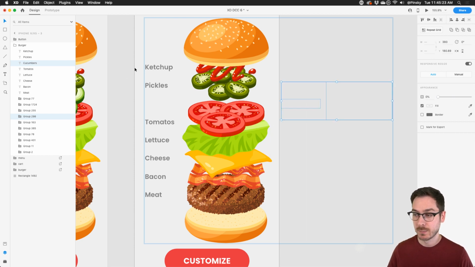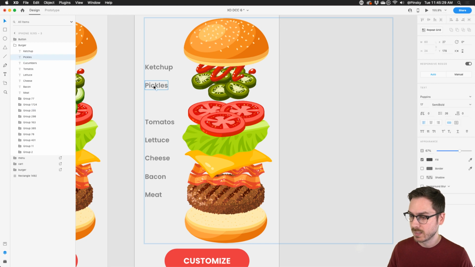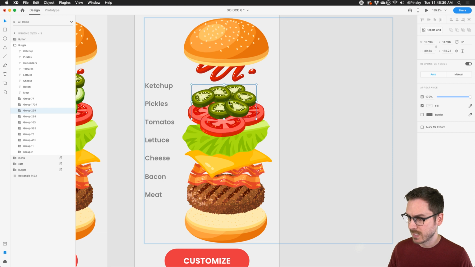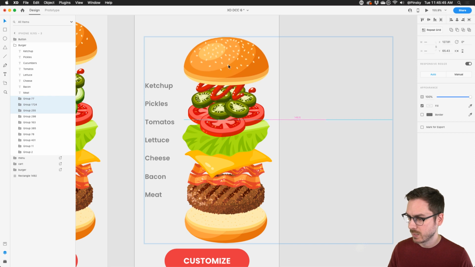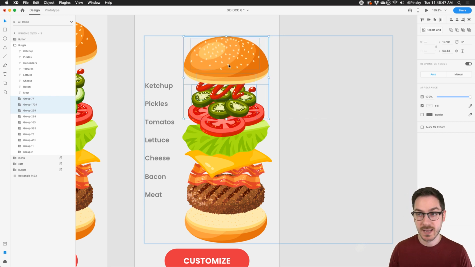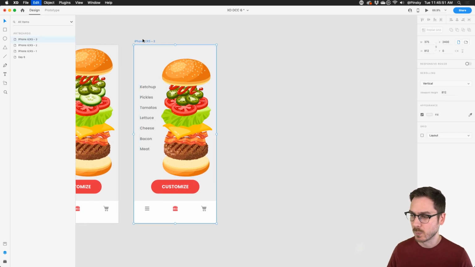So that's number 1. And what we might want to do is also kind of move things down. So as we've done that, we might want, let's say, pickles to kind of come down. Whoops. Pickles to come down and ketchup to come down. There we go. We'll move our pickles down. We'll move our ketchup down. I can grab all of these at once and just drag them down. There we go. So now we're kind of really starting to customize this burger to our liking. And we'll do one more.